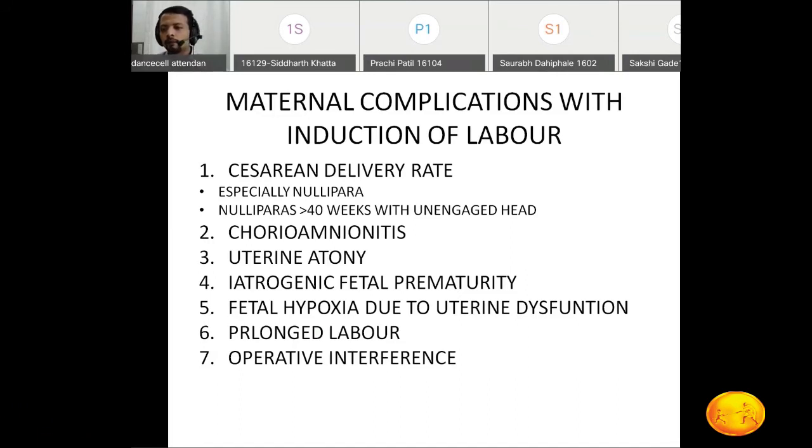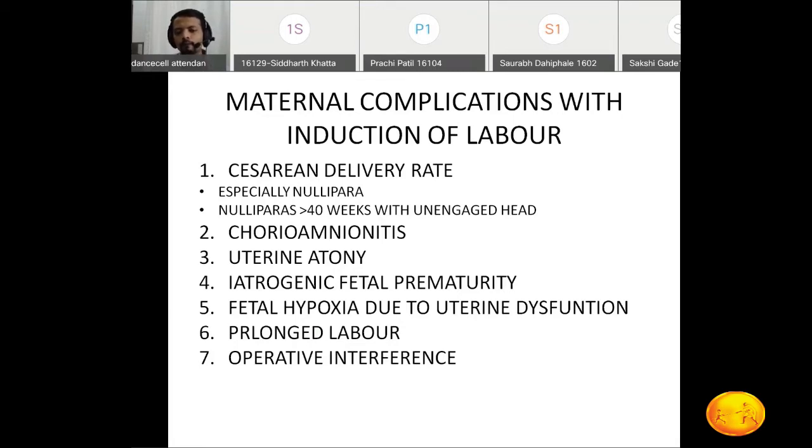Then by her date she is crossing the expected date, but as per fetal maturity, there may be the possibility that she is 34-35 weeks. In that case, if we induce such patients because of our mistake, then there may be the possibility of iatrogenic fetal prematurity. Okay, all these possibilities are there.